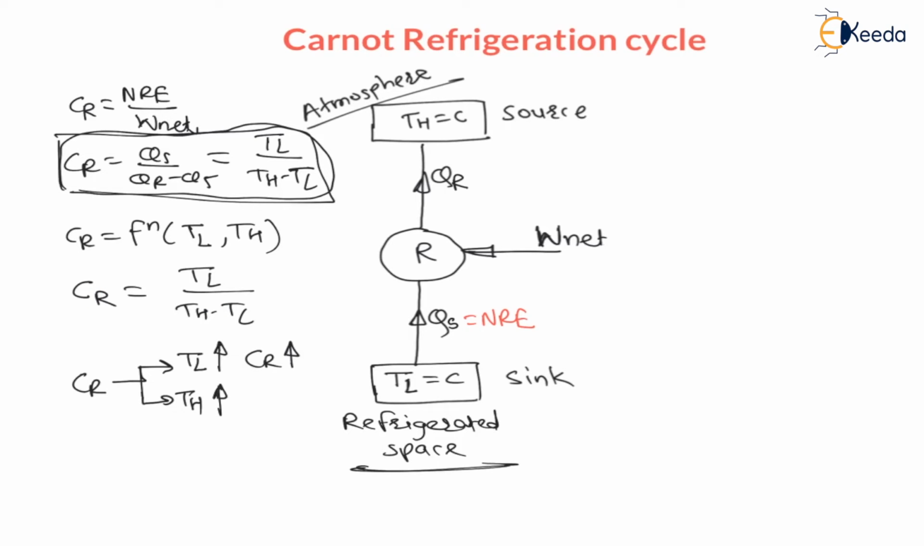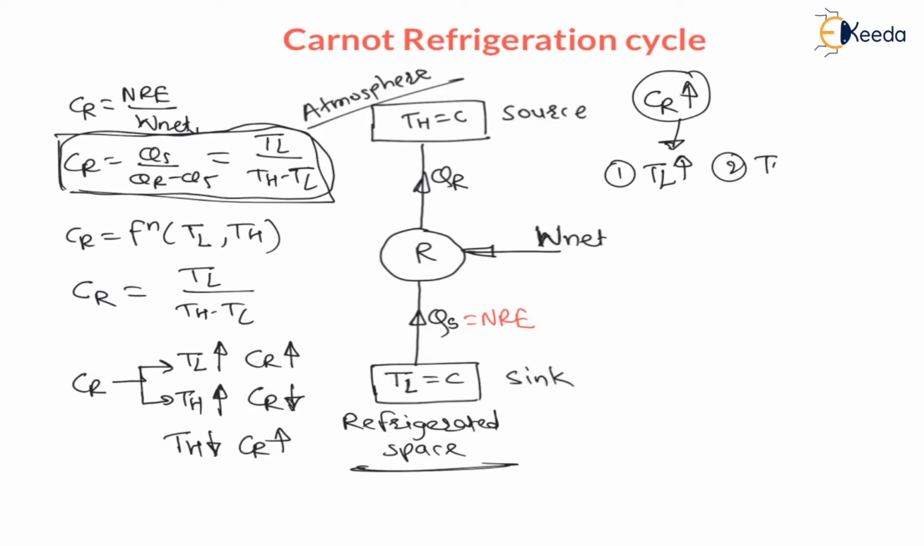Therefore, as higher temperature increases, COP goes on decreasing. In another word, we can say as higher temperature decreases, then COP of refrigerator increases. So, my dear students, to increase COP of refrigerator, we have two options. Number one, increase the lower temperature, and number two, decrease the higher temperature. These are the two options available to increase COP of any refrigerator.